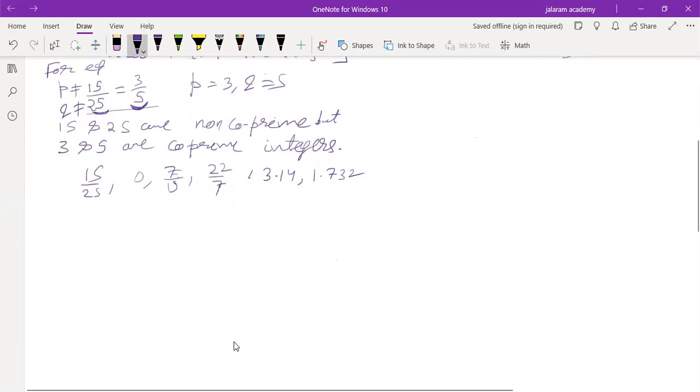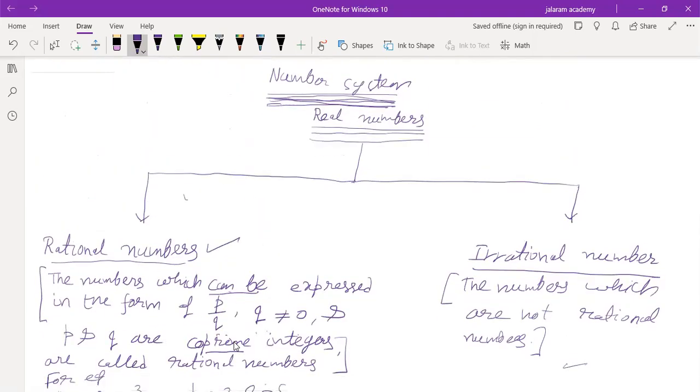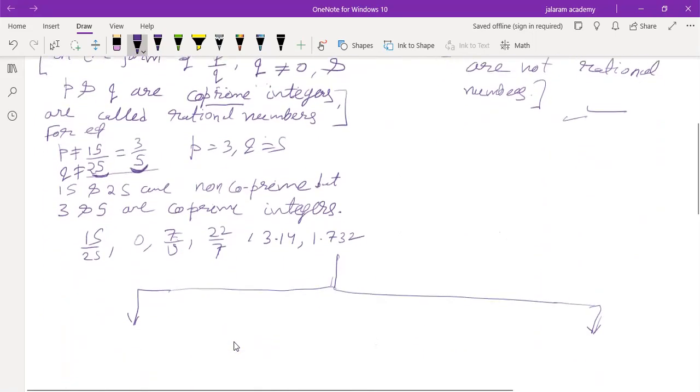Yes, sir. Now these rational numbers are also of two types. There is no classification of irrational numbers. They are only irrational numbers. That's it. But rational numbers can again be divided into two parts. Can you tell the two classes of rational numbers? Rational numbers themselves can be classified into two parts. Can anyone tell?